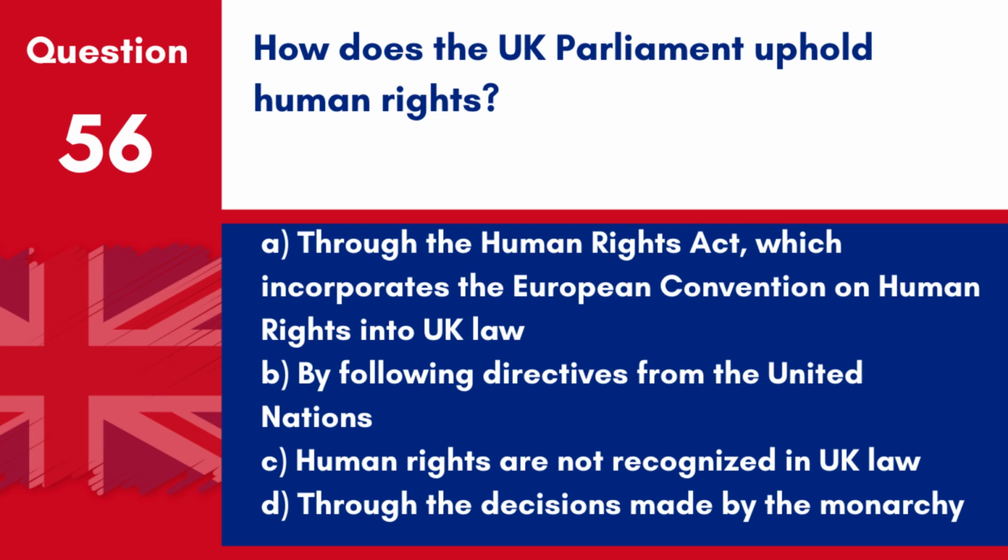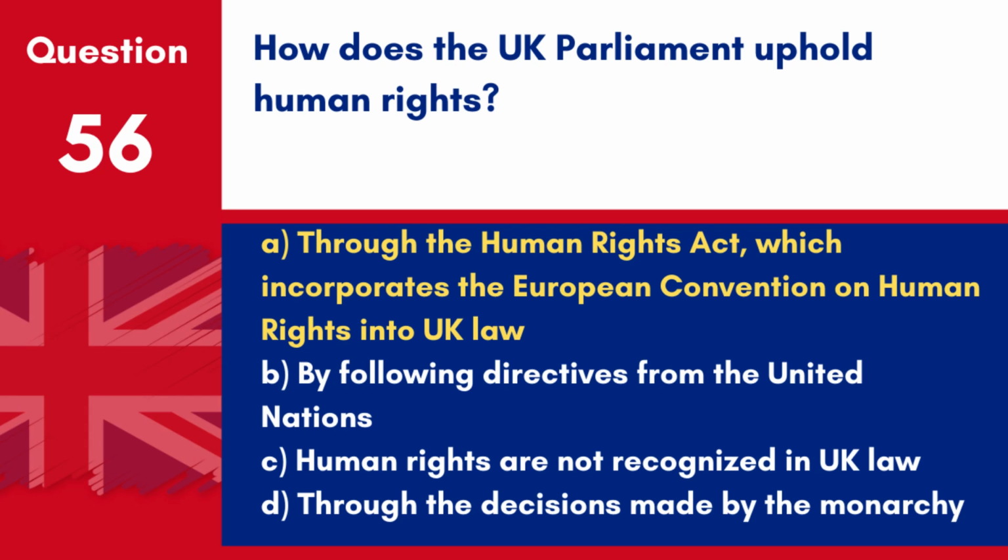Question 56. How does the UK Parliament uphold human rights? A. Through the Human Rights Act, which incorporates the European Convention on Human Rights into UK law. B. By following directives from the United Nations. C. Human rights are not recognised in UK law. D. Through the decisions made by the monarchy. Answer A. Through the Human Rights Act, which incorporates the European Convention on Human Rights into UK law. The UK Parliament upholds human rights through the Human Rights Act, which incorporates the European Convention on Human Rights into